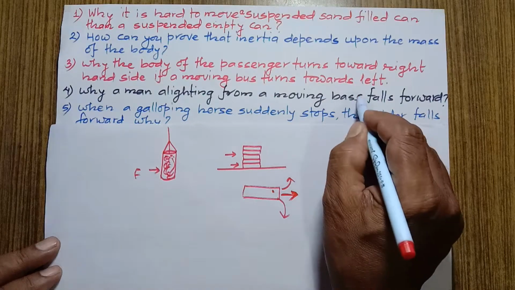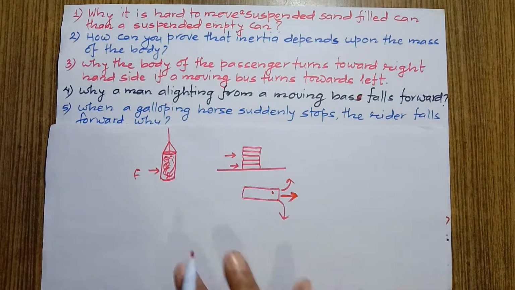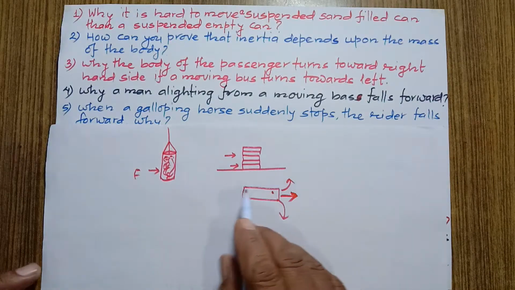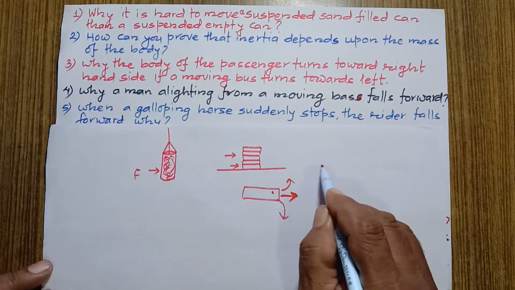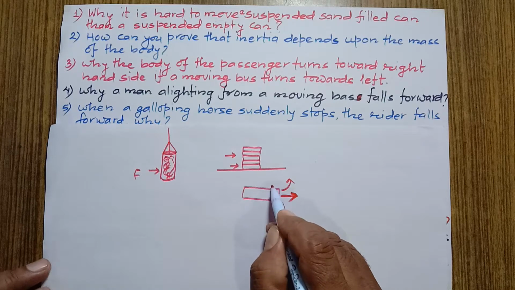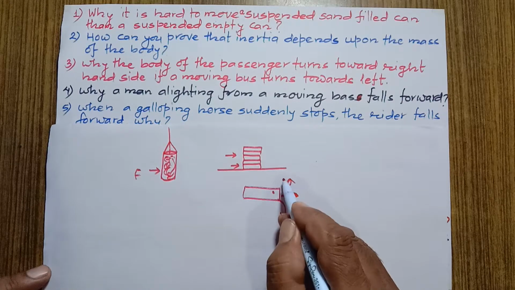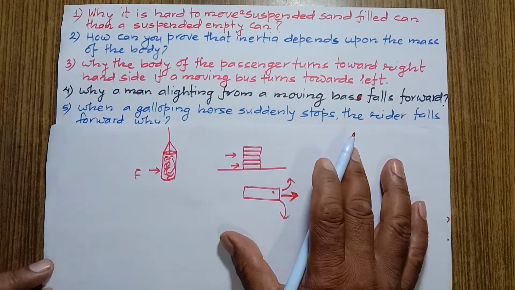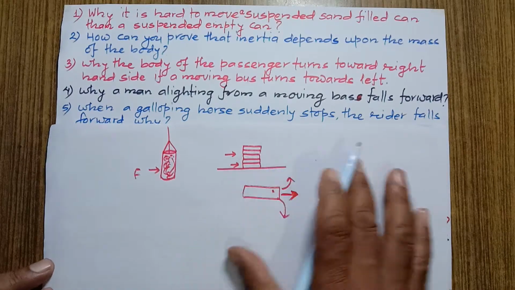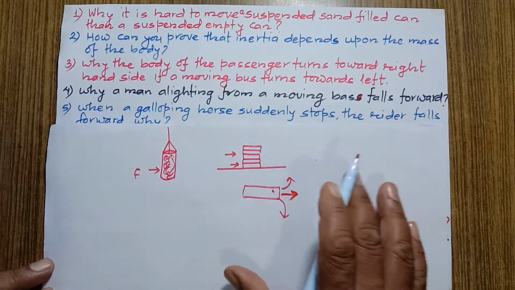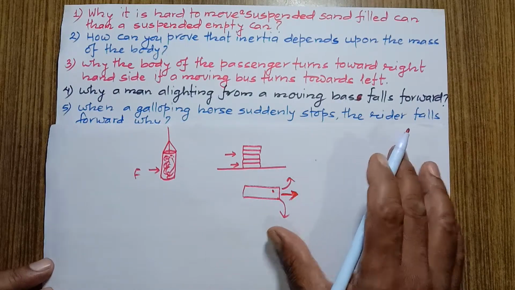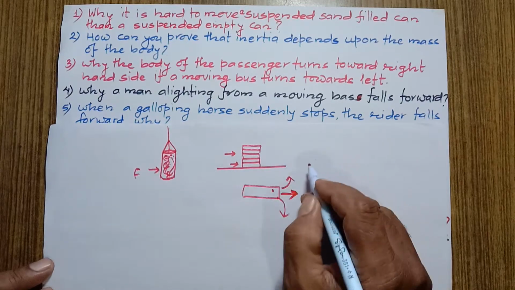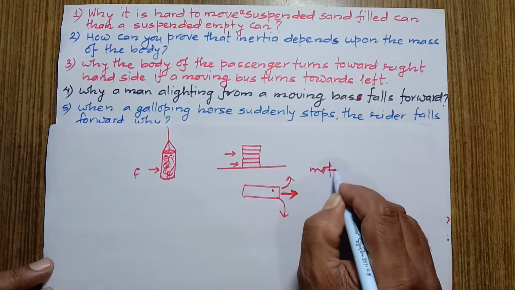A man alighting from a moving bus has inertia of motion. Actually, if a man comes out of a bus, his body has inertia of motion. When his feet touch the ground or the road, they come to rest. Feet come to rest, but the upper part is in motion, and according to Newton's first law of motion, it has inertia of motion. It has inertia of what? Motion.